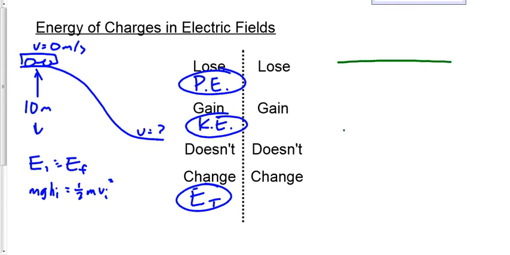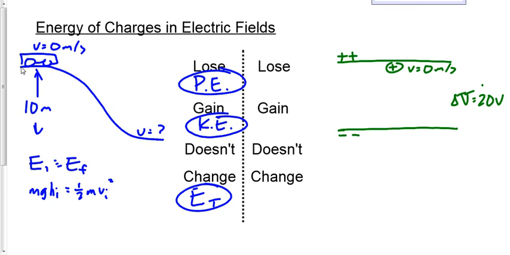This time, instead of having a hill, we have two charged plates, a positive plate and a negative plate. Instead of having a car at the top of the hill at rest, we have a positively charged particle at rest. Instead of a height of 10 meters between the top and the bottom of the hill, let's say we've got a potential difference of 20 volts. The difference in energy per coulomb of charge between the top plate and the bottom plate is 20 volts. Make sense?